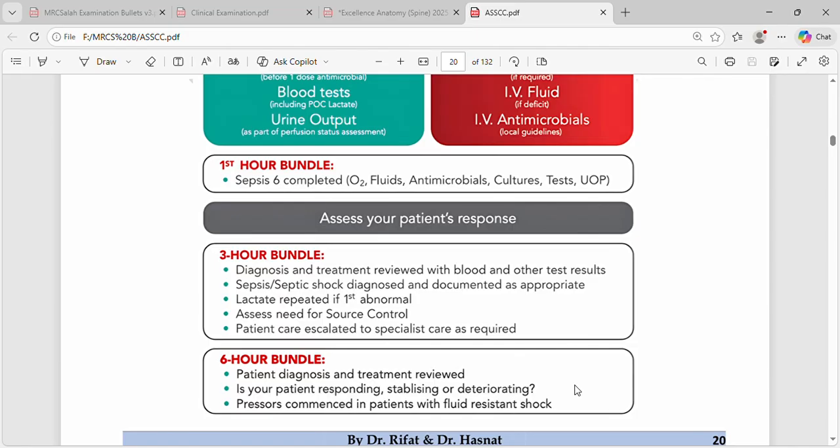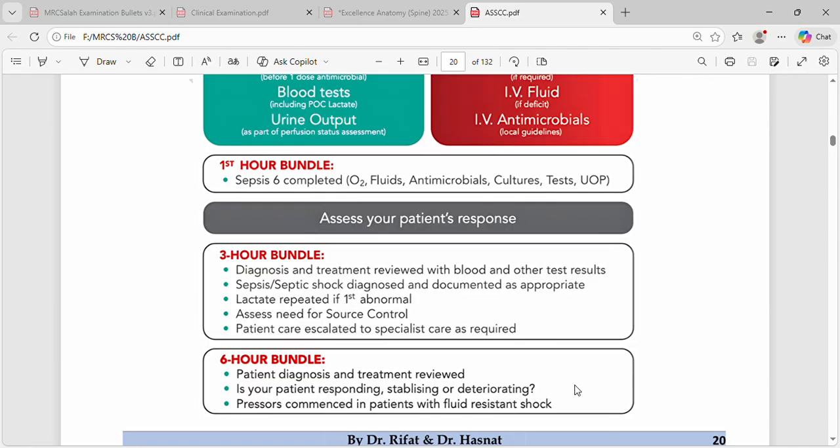3-hour bundle: diagnosis and treatment reviewed with blood and other test results. Sepsis and septic shock diagnosed and documented as appropriate. Lactate repeated if first abnormal. Assess need for source control. Patient care escalated to specialist care as required.